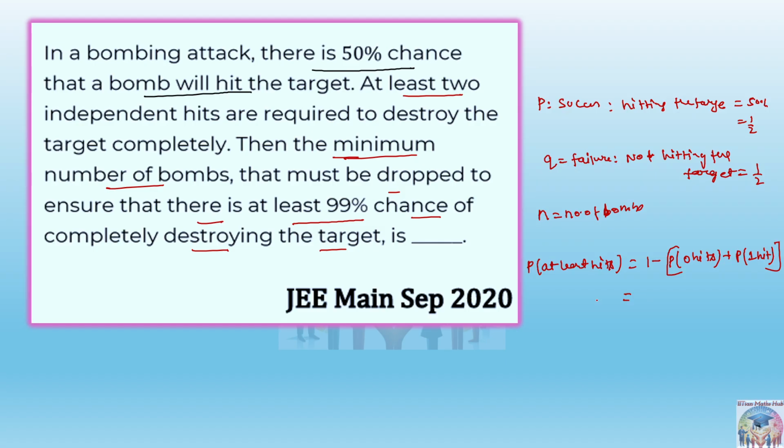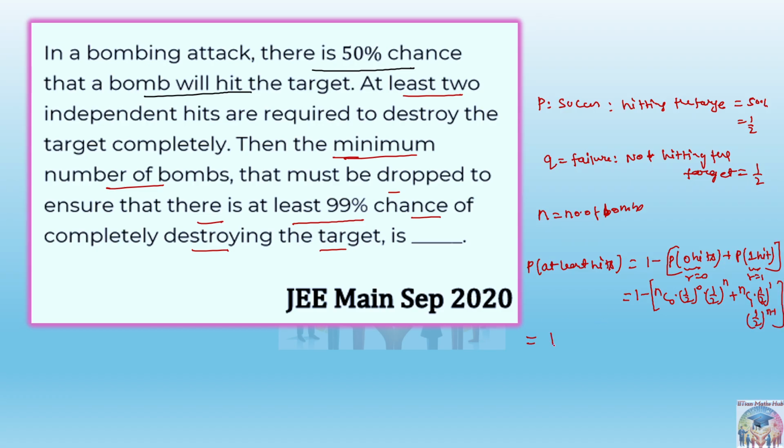And what about the n? N we don't know, right? N we have to find out. So 1 minus, in this case r will be 0, in this case r will be 1. So nC0 into 1 by 2 to the power 0 and 1 by 2 to the power n, plus in this case it will be nC1 into 1 by 2 to the power 1 and 1 by 2 to the power n minus 1.